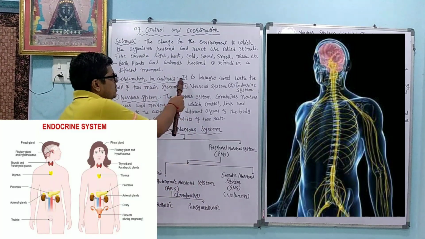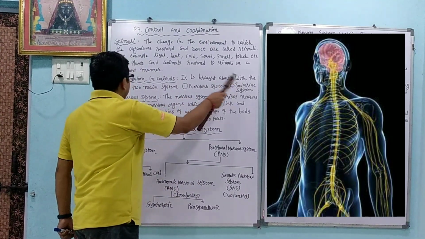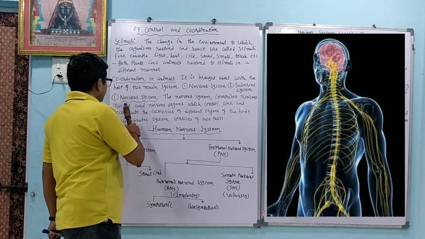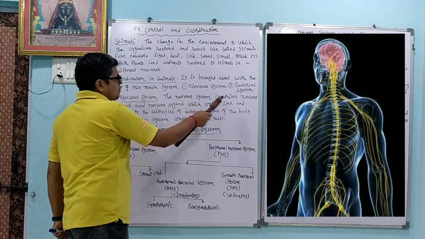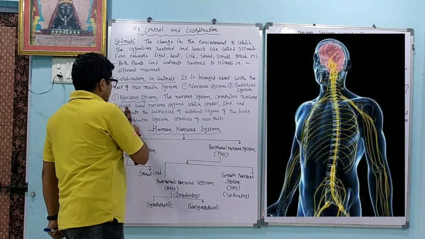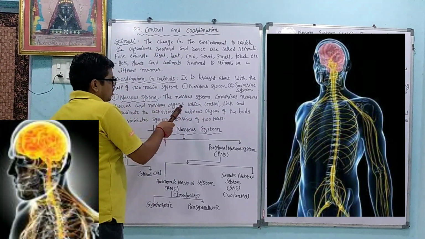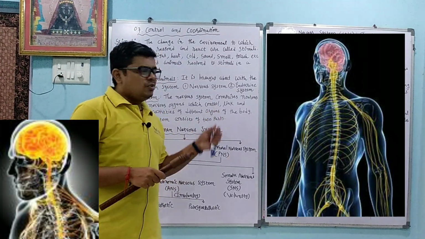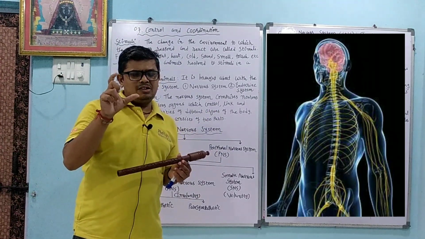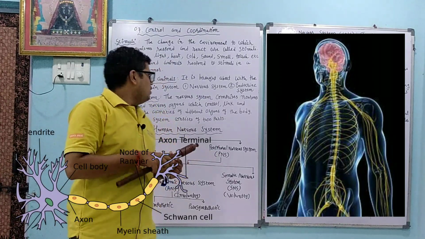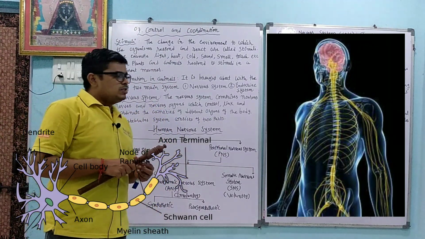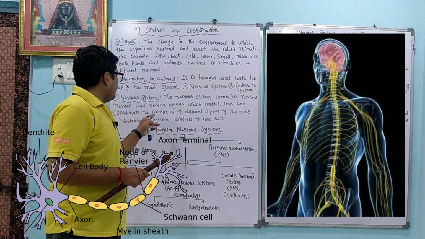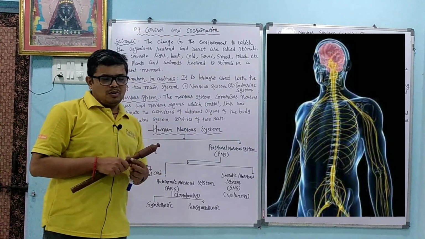Coordination is brought about with the help of two main systems, the nervous system and the endocrine system. The nervous system comprises neurons, nerves and nervous organs. Neurons are very small, a neuron is a cell. Nerves and nervous organs control, link and coordinate the activity of different organs of the body.